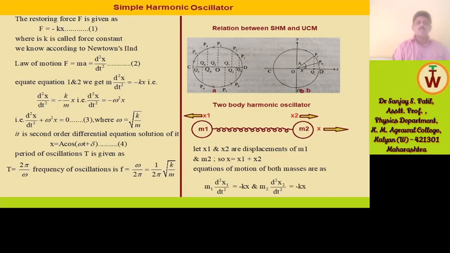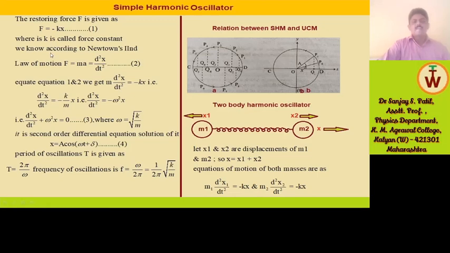So F is equal to minus kx. Why minus kx? Whatever force is applied on the oscillator, oscillations in that oscillator take place. But another force, which we call restoring force, is responsible for taking that object back to its steady position. And that is why the negative sign is given there. And k is called the force constant.